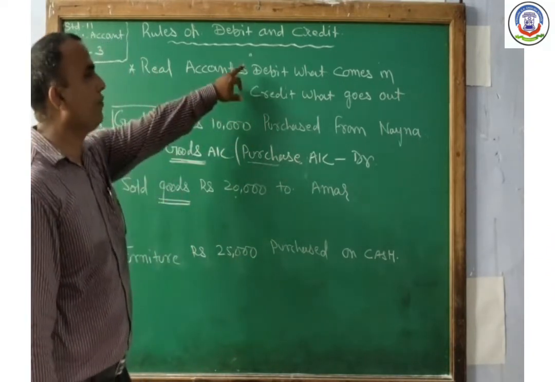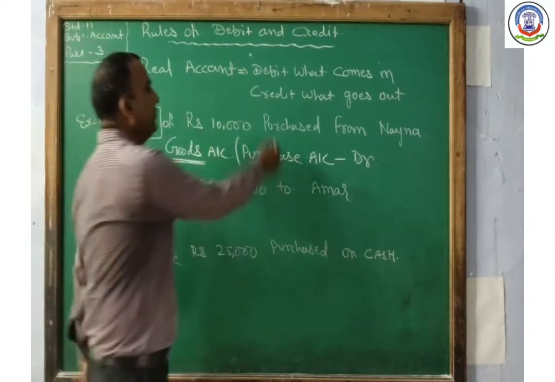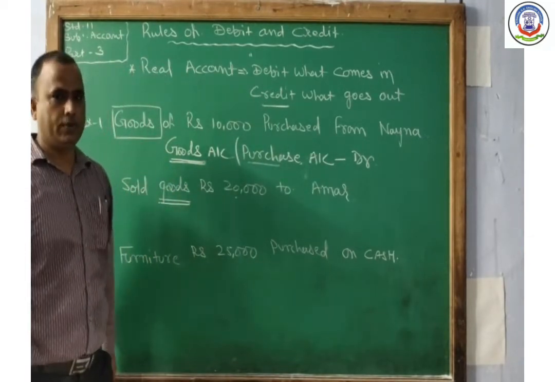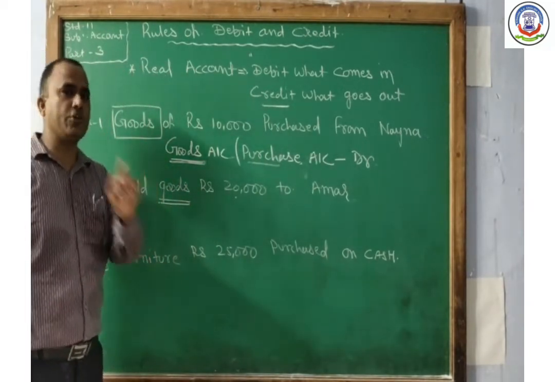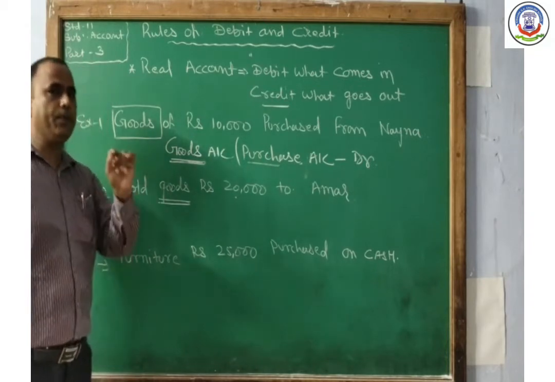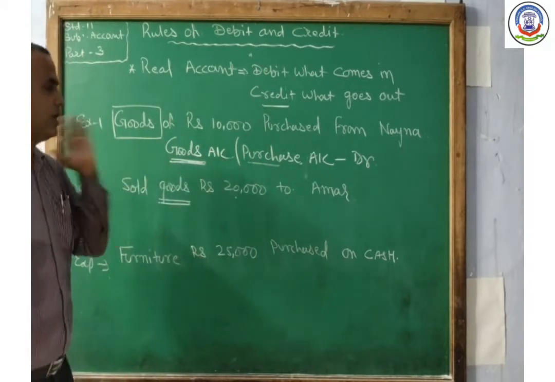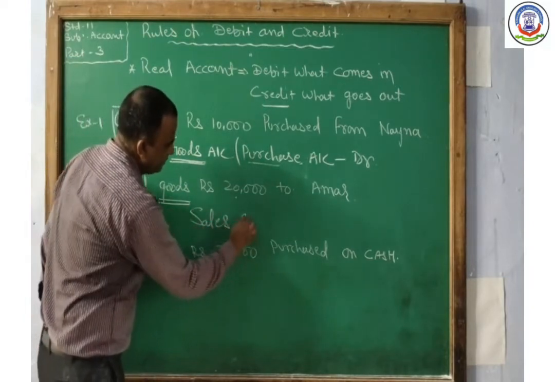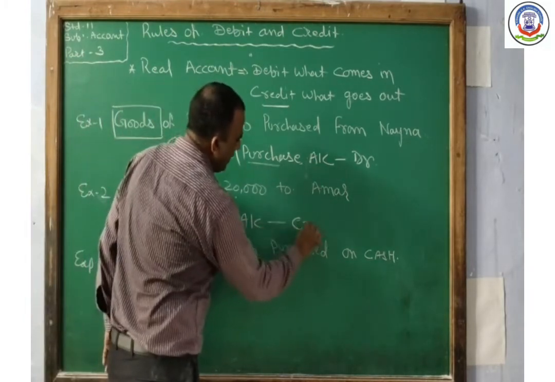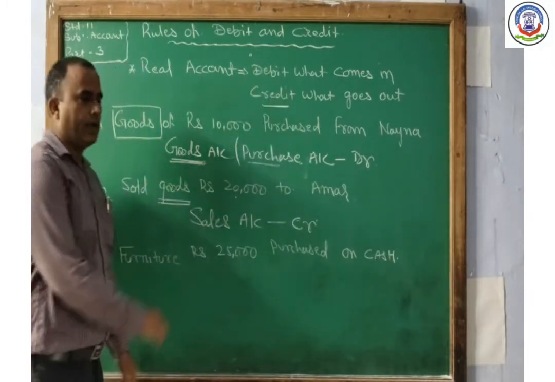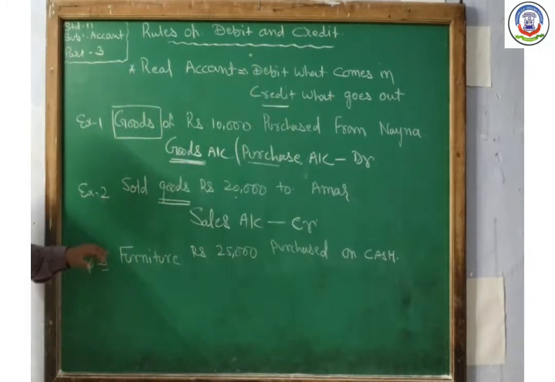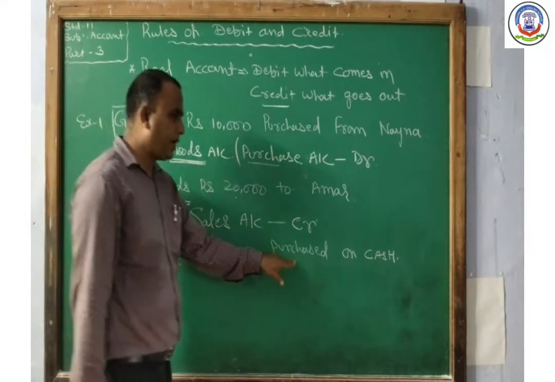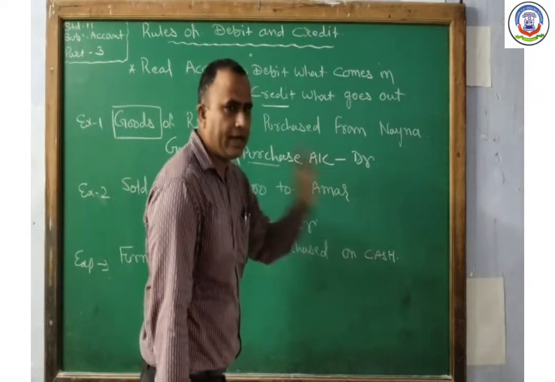So we apply the rule for debit and credit: credit what goes out. Due to the sales, goods goes out, so goods account must be credited. But in place of goods, we record sales. So here sales account should be credited.